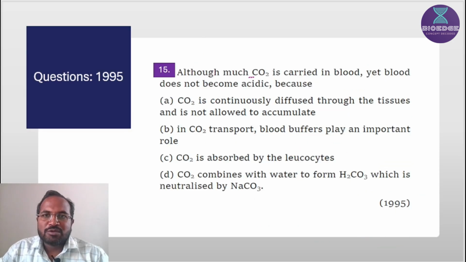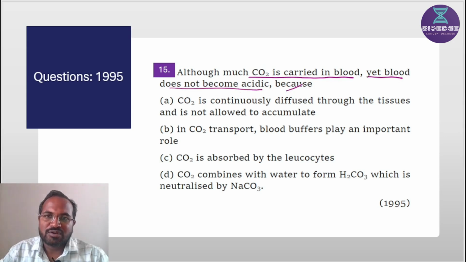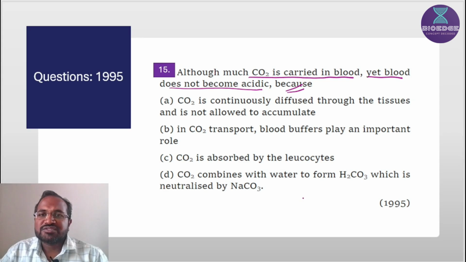Although much of carbon dioxide is carried in blood, yet blood does not become acidic, because as we know, carbon dioxide combined with water forms carbonic acid and bicarbonate ion and releases H plus ions. But still there is no change in the pH of the blood. Why is the pH of the blood not changed? Because of certain factors. Let's see the options.